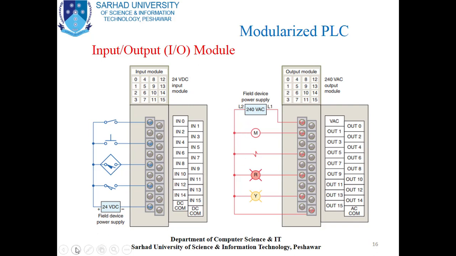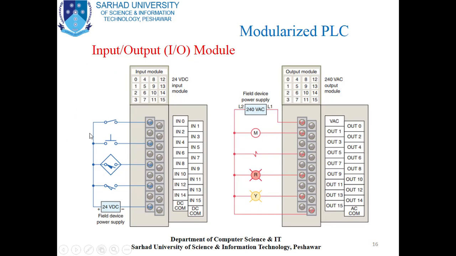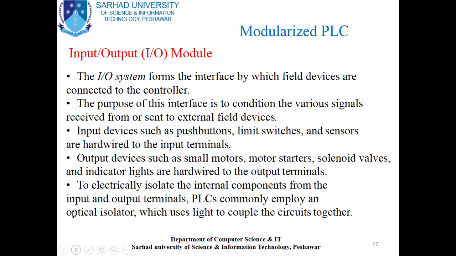Switching to the next slide. Input output module. The input output system forms the interface by which field devices are connected to the controller. Here you can see the field devices. These are the field devices which have been connected to the input of the PLC. The purpose of this interface is to condition the various signals received from or sent to external field devices.